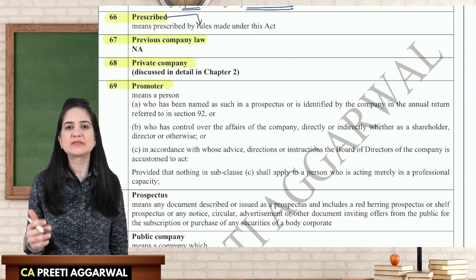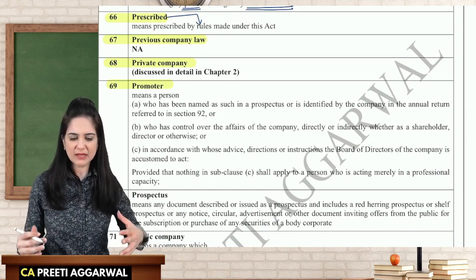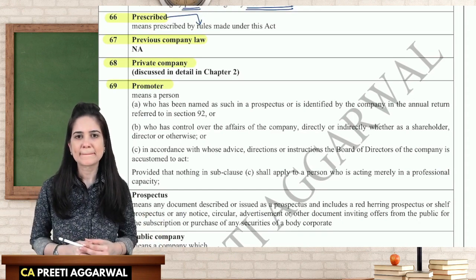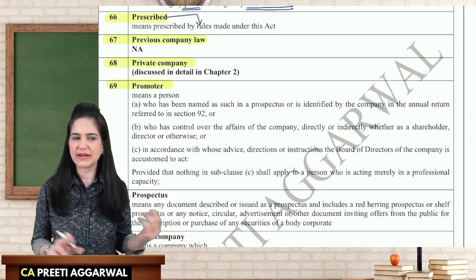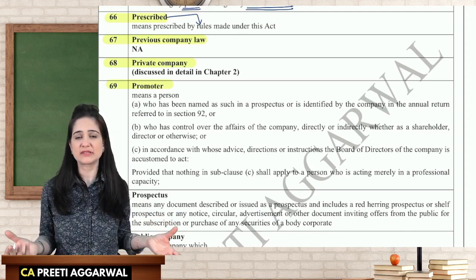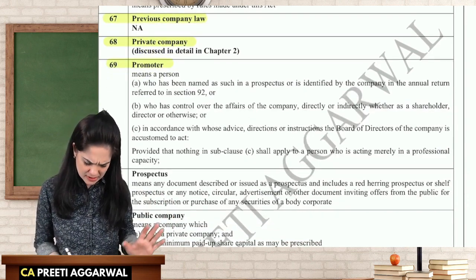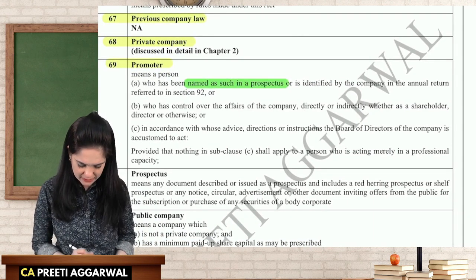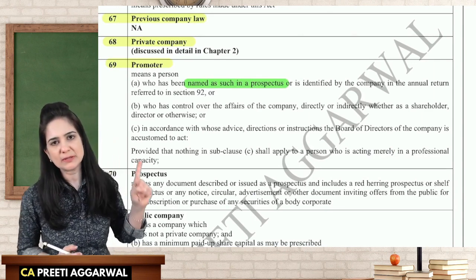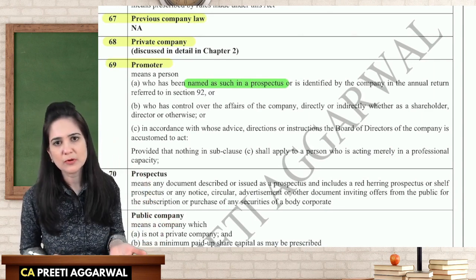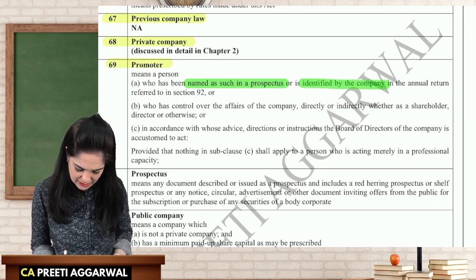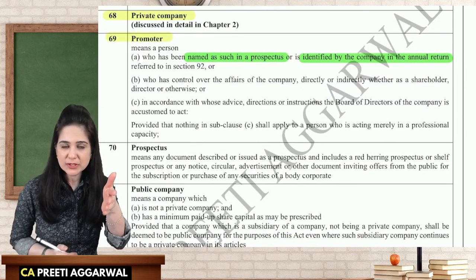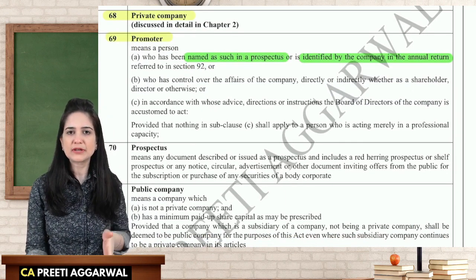Promoter basically means a person who comes up with the idea of business and incorporates the company. That's a very vague definition; he does many things besides that. He arranges for capital, comes up with the idea, conducts SWOT analysis, and decides whether the business is feasible or not. Any person who is named in the prospectus as a promoter is a promoter. He is also a promoter if identified by the company in the annual return, section 92, which we will study later. If his name is mentioned as a promoter in the annual return, then you are a promoter.